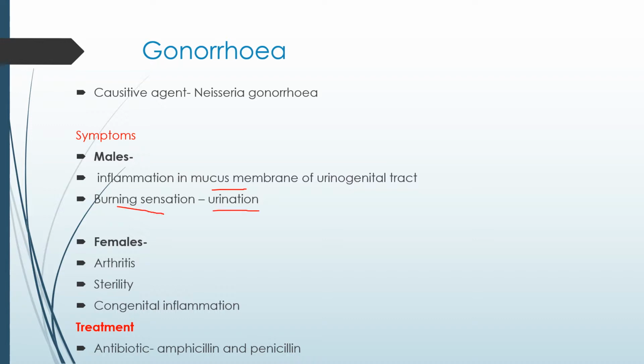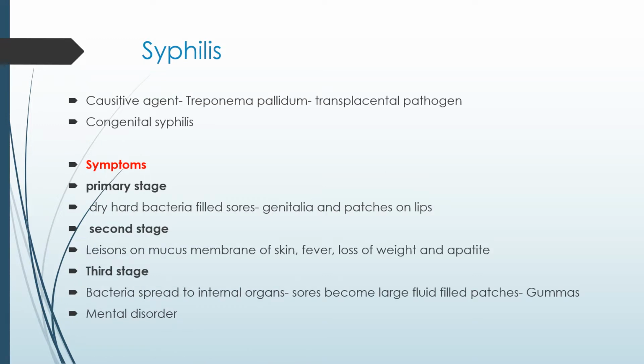And in females, arthritis and sterility occur if it is not treated, and congenital inflammation, which means if the female is pregnant and she has gonorrhea, the chances of spreading this bacteria to the fetus are higher. Treatment is available for this disease: the ampicillin and penicillin antibiotics are given. Next is syphilis.